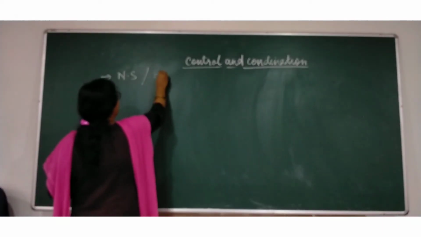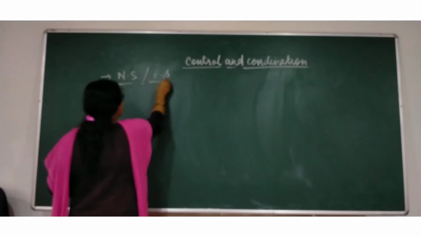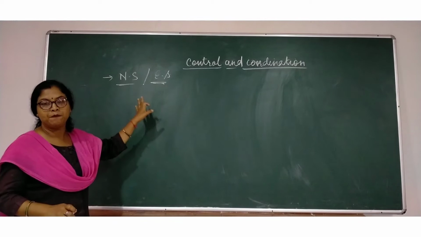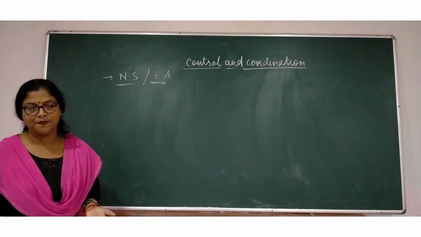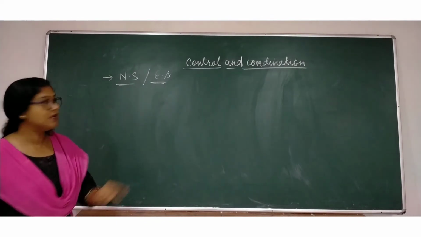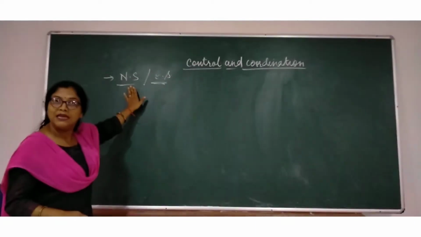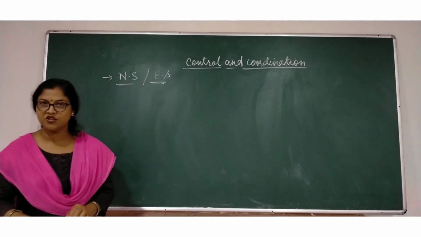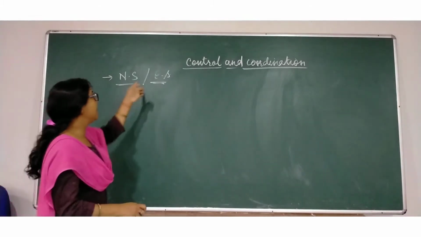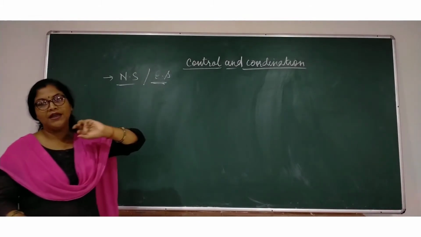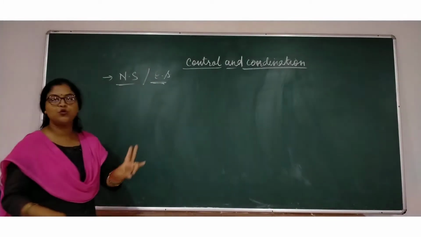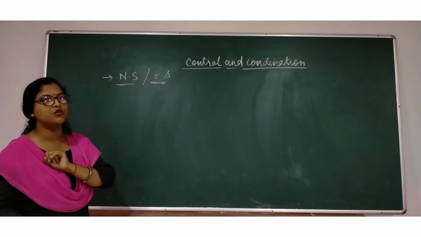The nervous system functions through electric signals, whereas the endocrine system works by chemical signals. So in humans, two types of control are there, that is the nervous system and the endocrine system.